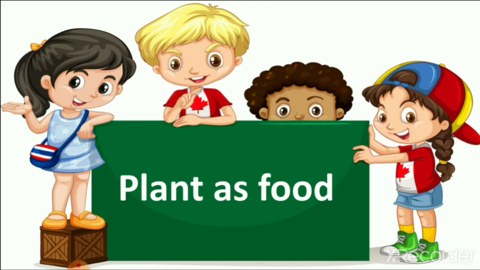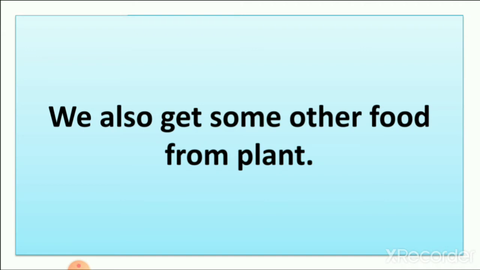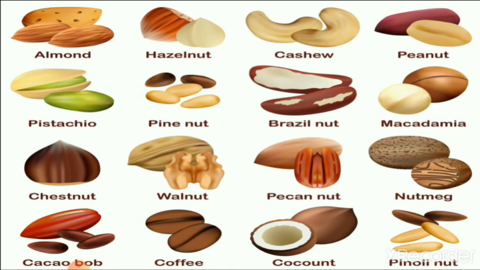So we learn in lesson number 4 that plants as food. Then we also get some foods like dry fruits or nuts. You can see here the different types of nuts which we learned yesterday, that almond, coconut and many others, nutmeg, walnut, all this we use in our food. You can see here coffee is also here.